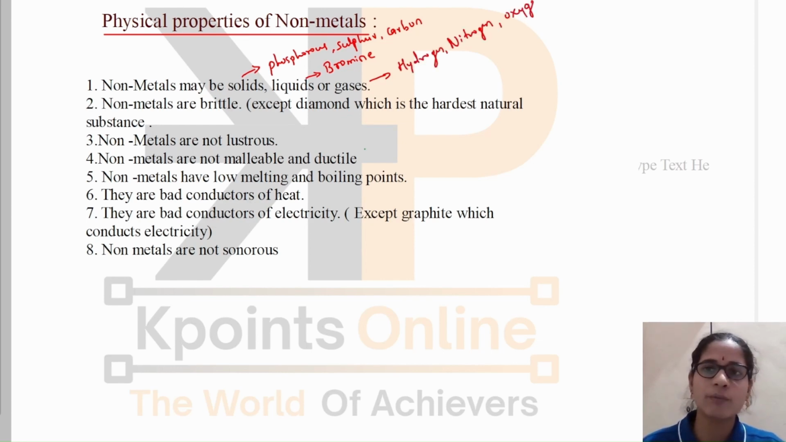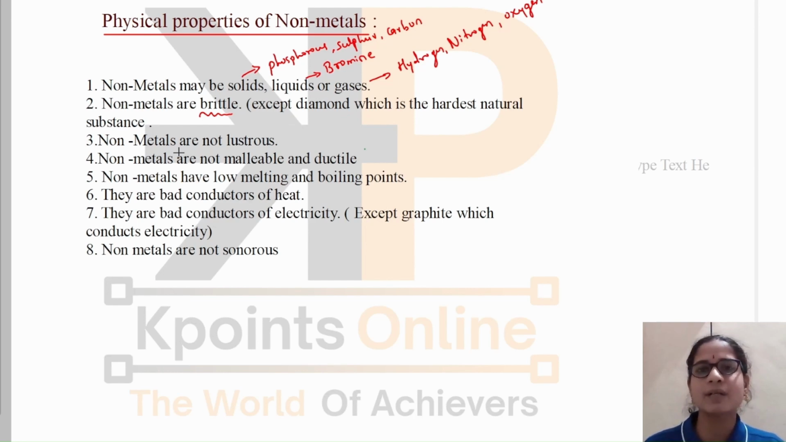Oxygen. These are all non-metals which are gases in state. So they may be either solid, liquid or gaseous. And remember that bromine is the only non-metal which is liquid in state. Okay, and non-metals are not usually hard, they are brittle, which means they can be easily broken, and also they